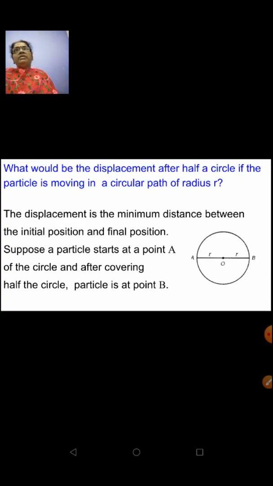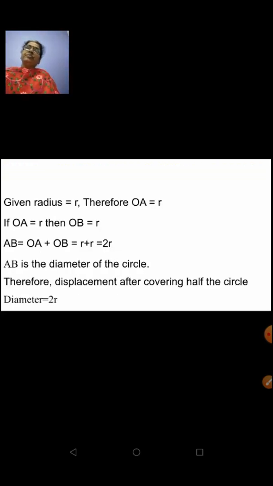And see, this AB is the diameter of the circle because it passes through the center. And this is the easiest way to do. It's given in the sum itself. The radius of the given circular path is R. So what is diameter? Twice the radius. So R plus R, 2R. Or in other words, you can calculate like this also. If radius OA is equal to R, then OB is also equal to R. AB is OA plus OB, which is equal to R plus R, that is 2R. So AB is the diameter, therefore this 2R is the displacement of the particle after covering half the circle, right?